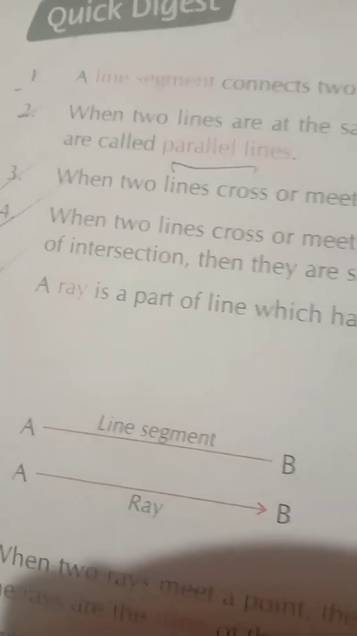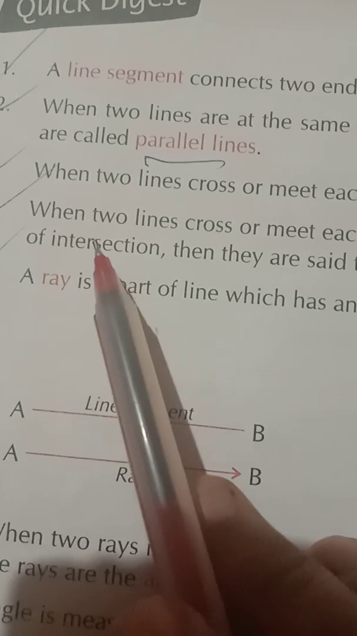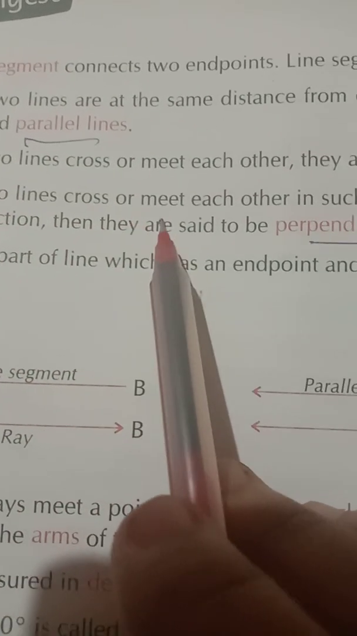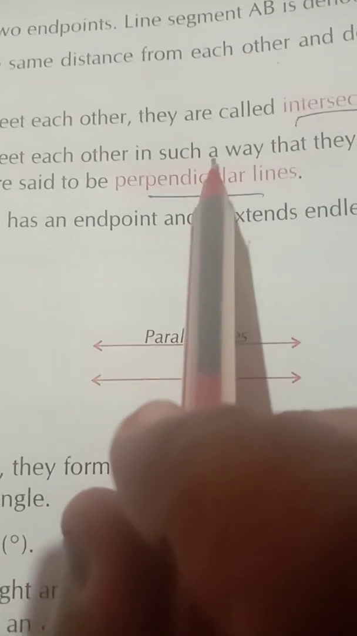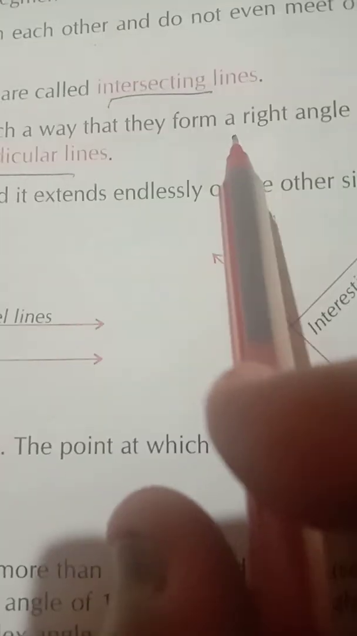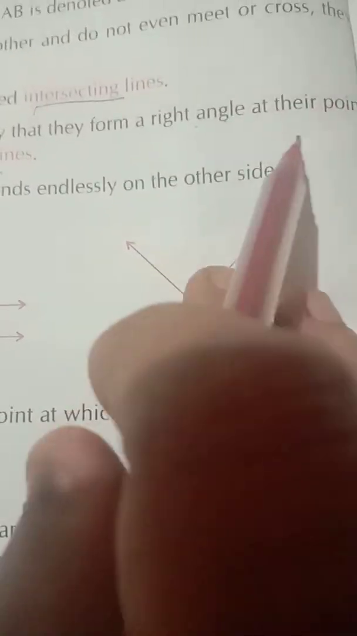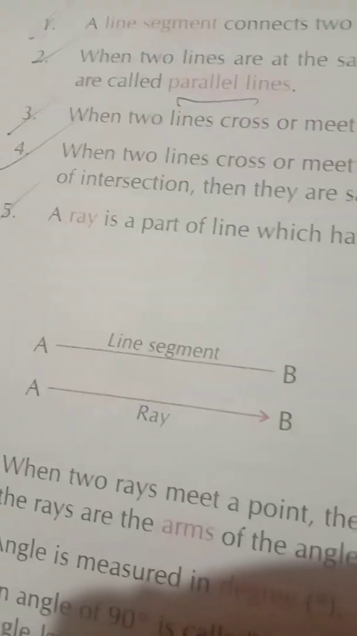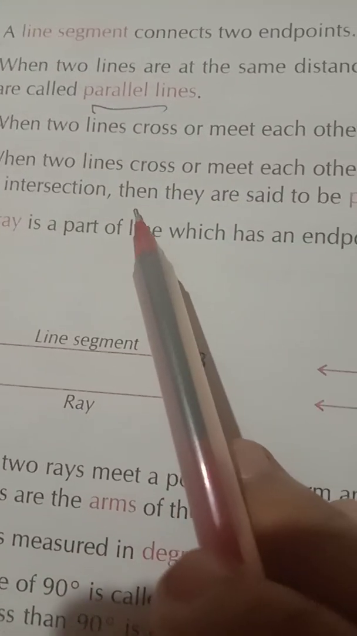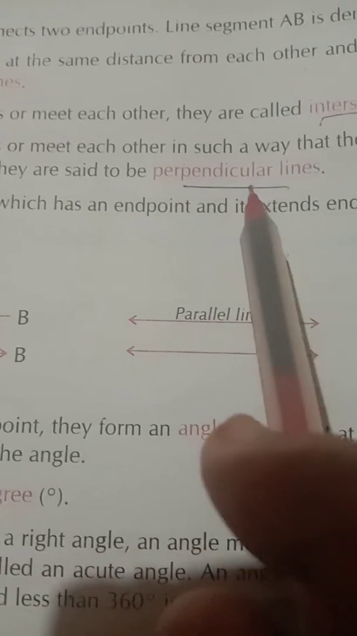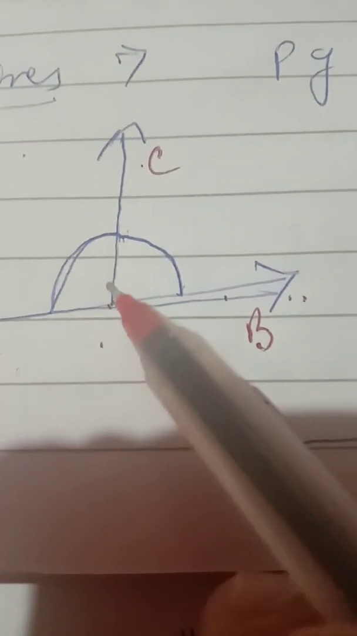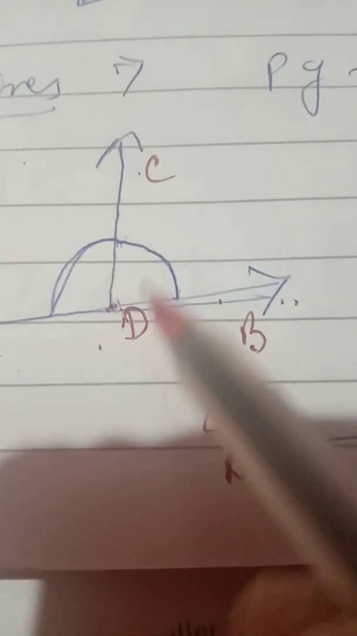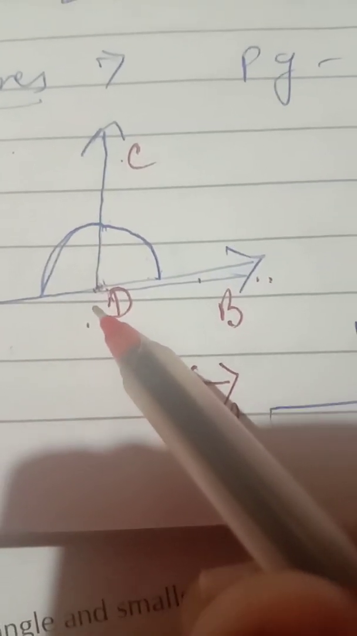See over here, point number 4. When two lines cross or meet each other in such a way that they form a right angle at their point of intersection, then they are said to be perpendicular lines. See students, this is the point of meeting where both the line or line segment meet. So this point forms a right angle.